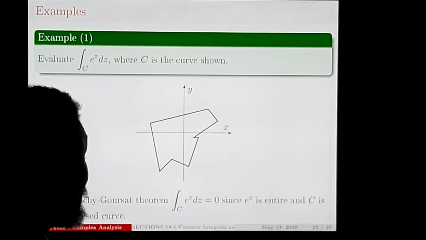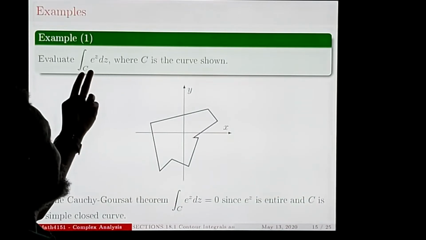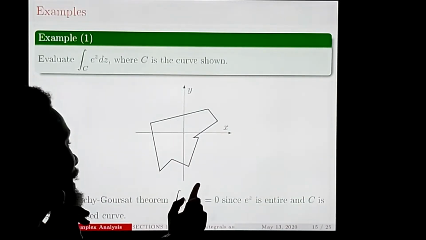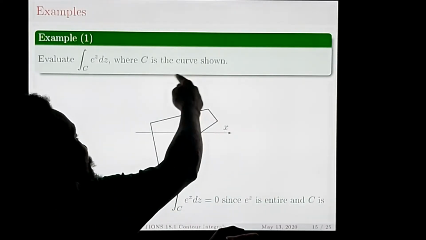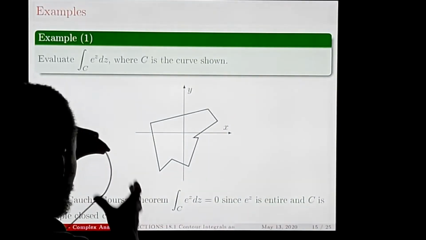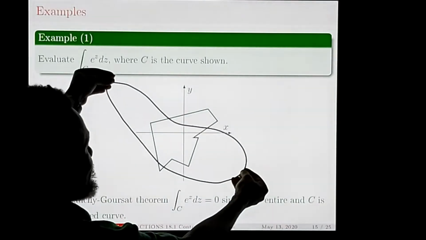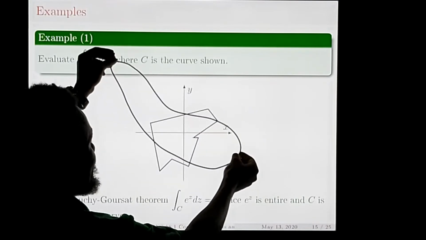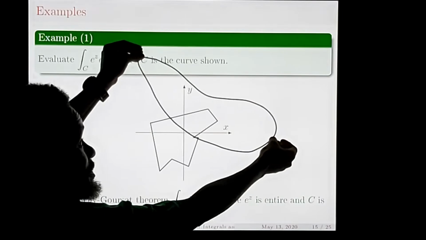Example number 1. Now this example is very strange. But anyway, fine. So evaluate the integral of e raised to z dz over C, where C is the curve shown. Actually, according to your book, this is not the curve shown. The curve shown looks like an 8. Let me see what I can draw for you. Yeah, it's like this. The curve more or less looks like this in your book. It's close anyway. I was just not able to draw something that is strange like this. Okay? You see.